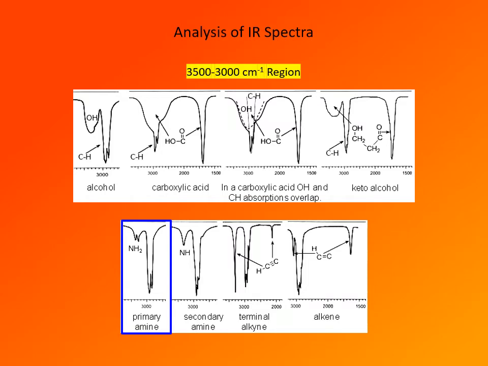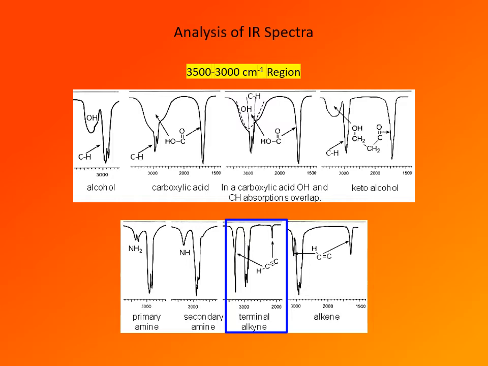Another important absorption in this region is NH absorption. NH also appears around 3300, but unlike OH, which is strong and broad, NH is weak and sharp, so completely different shape and easy to distinguish. An NH2 group, primary amine, exhibits two separate absorptions. So there are two closely spaced absorptions around 3300, while a secondary amine, single NH, shows only one absorption.